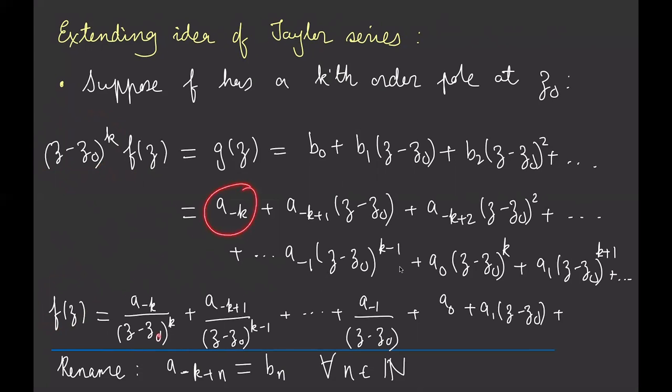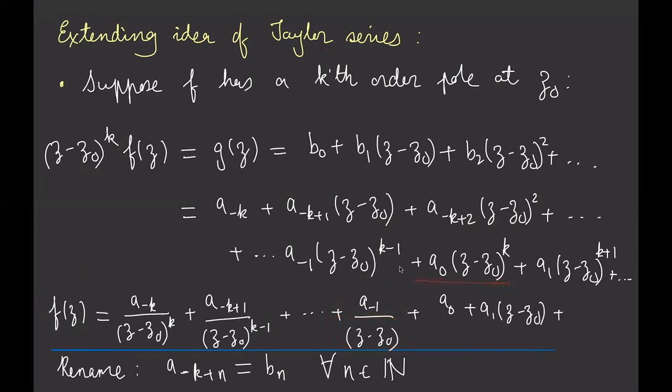So I got that divided by z minus z0 to the k. This divided by z minus z0 to the k, but I got one factor over here, so I'm only going to get k minus 1. I got two factors here, then I'm going to get k minus 2, and so on and so forth. If I come to this point, I'm dividing it by z minus z0 to the k, so I'm going to get a minus 1 left over. So that's 1 over z minus z0. So a minus 1, z minus z0.